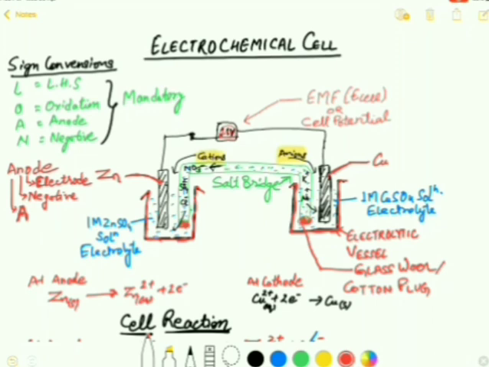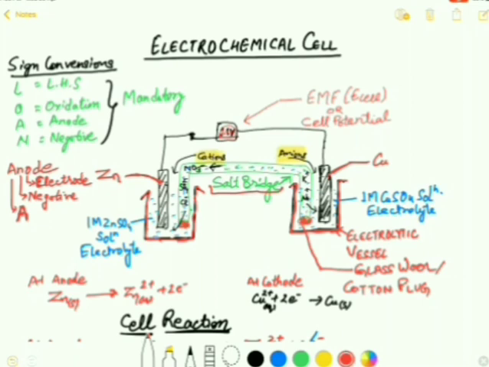The salt bridge, you know well this, is a U-shaped inverted tube which contains an inert electrolyte like potassium nitrate, potassium chloride, sodium chloride, sodium sulfate, or sodium nitrate. We can say the nitrates, sulfates, and chlorides of sodium and potassium. Next, these electrodes are connected to each other with the help of connecting wires.